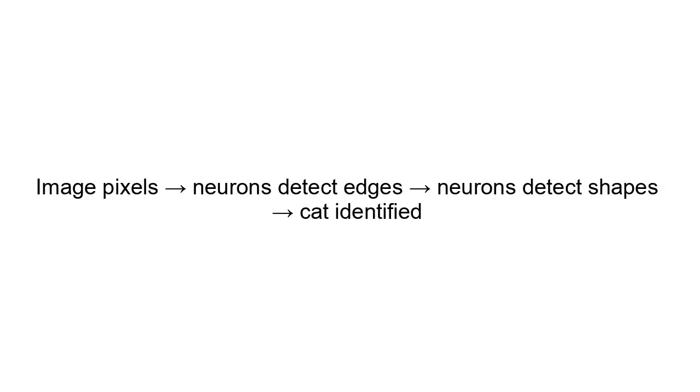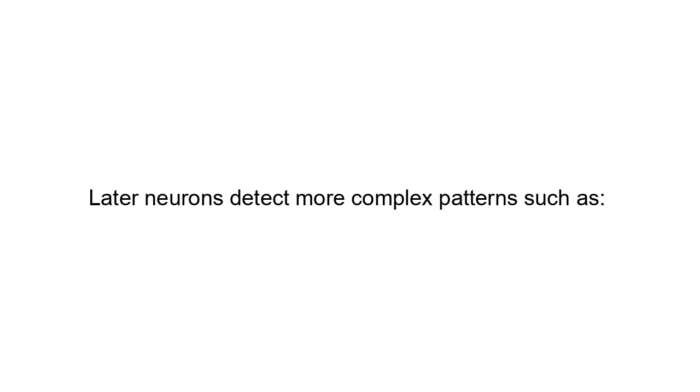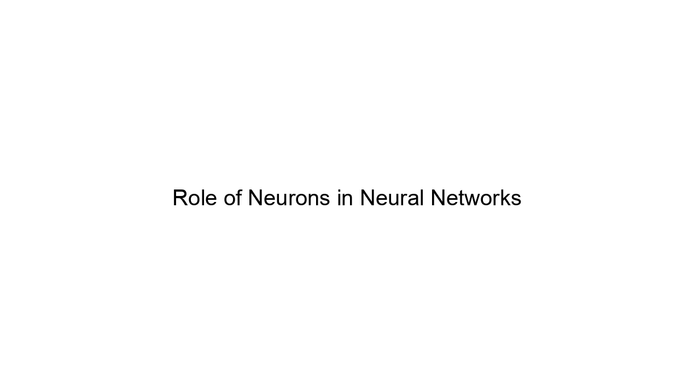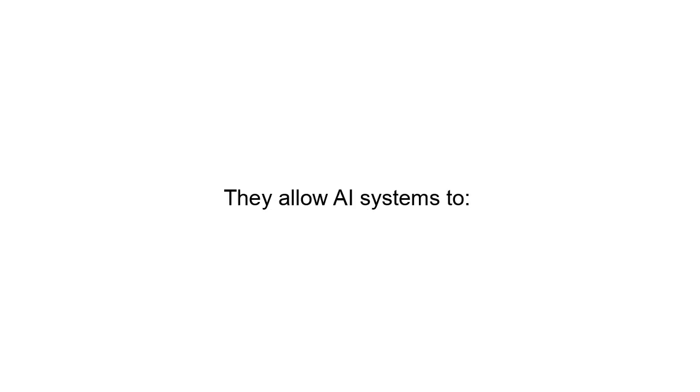Example: image recognition. Consider an AI system that recognizes cats in images. Image pixels, neurons detect edges, neurons detect shapes, cat identified. Early neurons detect simple patterns such as edges. Later neurons detect more complex patterns such as shapes, textures, and objects. This layered processing enables advanced image recognition.